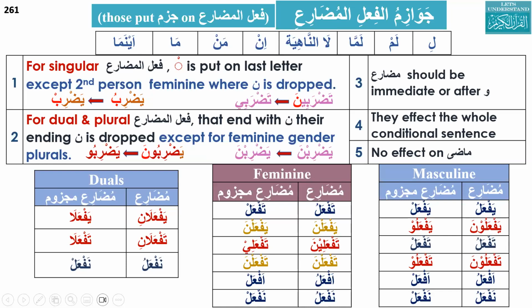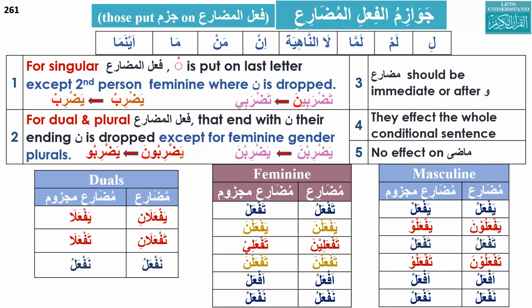Naf'alu becomes naf'al. Yaf'alani becomes yaf'ala. And they are li, lam, lamma, la, in, man, ma, aynama. So these are jawazimul fi'lul mudari.